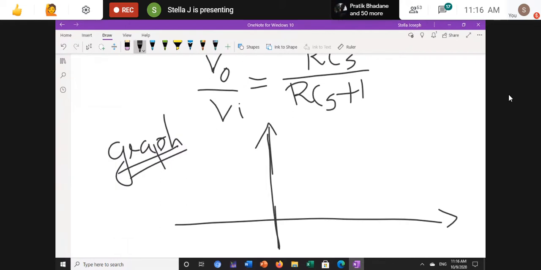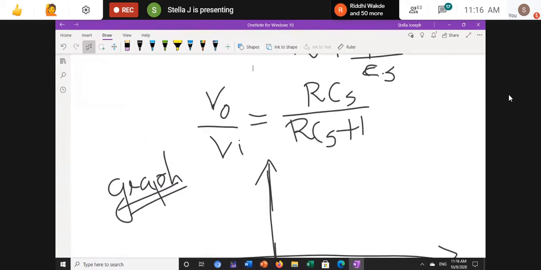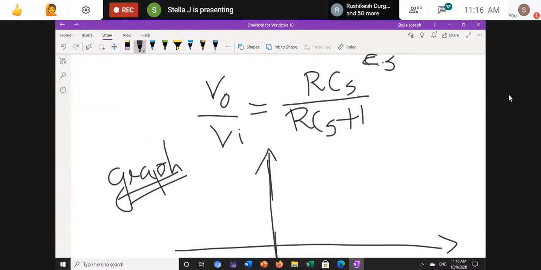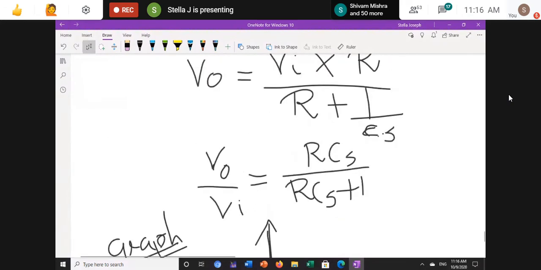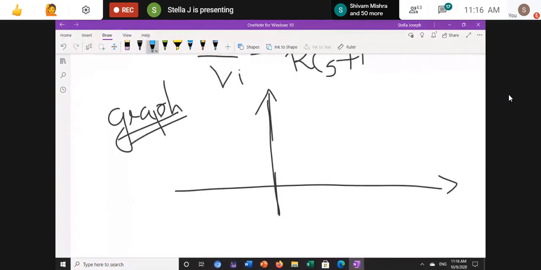Is there any zero crossing here? No. See the equation V0 divided by Vi equals RCS divided by RCS plus 1. Here the value of RCS exists after some point.